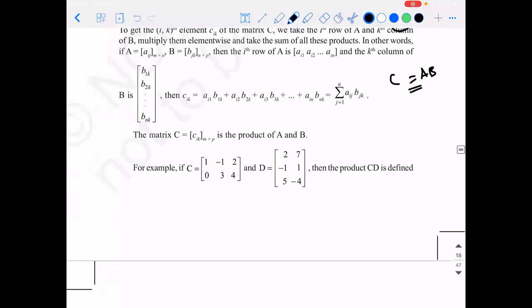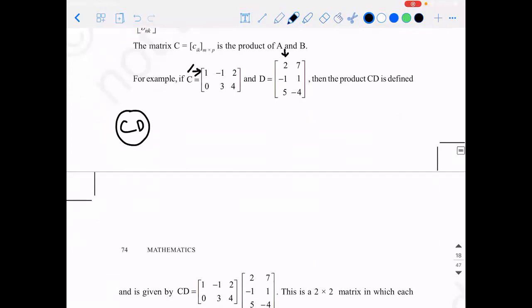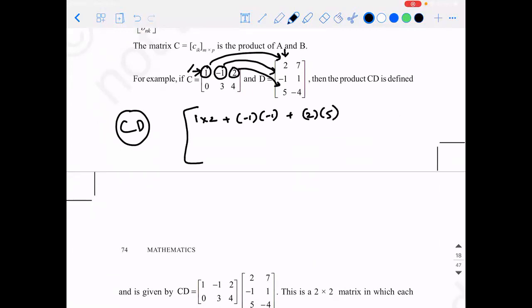Just to explain with an example, C is [1, -1, 2; 0, 3, 4]. D is [2, 7; -1, 1; 5, -4]. So when you multiply C and D together, how are you supposed to perform it? You will multiply the elements of the row with the corresponding column and add them. So what will you do? 1 into 2 plus minus 1 into minus 1 plus 2 into 5. Let's go in the order. So that will be the first element of the matrix multiplication.